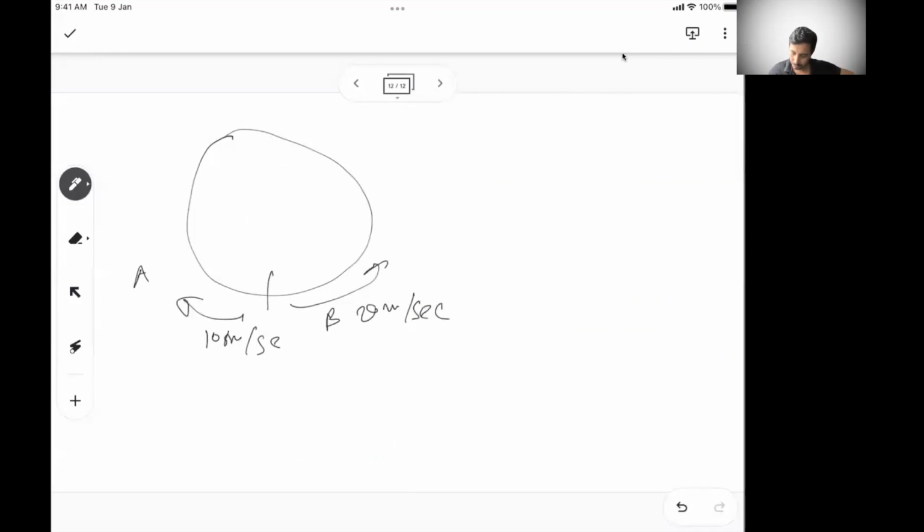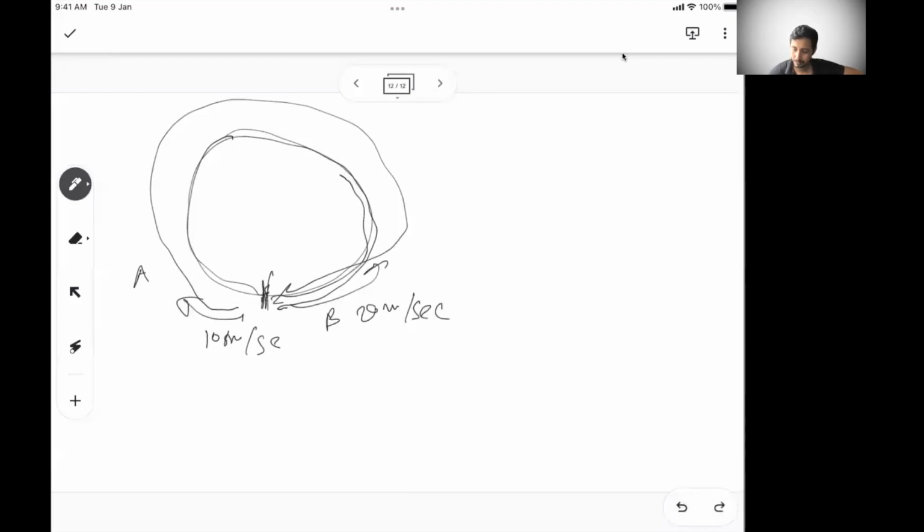If A takes 10 seconds to finish and B takes 5 seconds to finish, they will meet at the starting point again at every 10 seconds, because it does not matter from which side you are coming to the starting point. You are coming to the starting point, that's what matters. And that does not change with which direction you are coming from. So after every 10 seconds, A will come here. And once B starts, after 5 seconds, B will be here, but A will not be here till then.